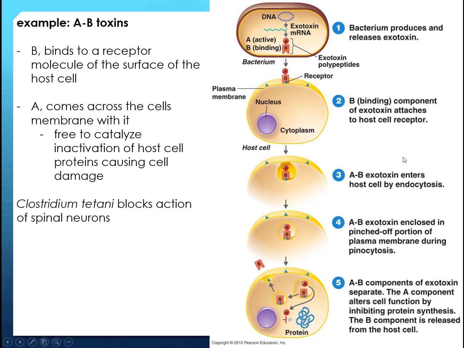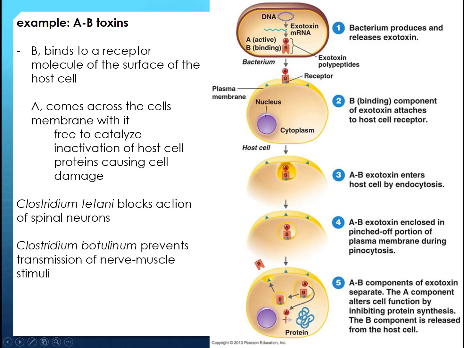So why do we care about these toxins? Clostridia species are really good examples of A and B toxin producers. And these toxins often disrupt some sort of action inside the cell. So for example, tetani blocks the action of spinal neurons. So Clostridium tetani causes tetanus. You may have heard of lockjaw, right? So if it's blocking these neurons from communicating, it's disrupting that message that says release, move, and that's why you end up with lockjaw.